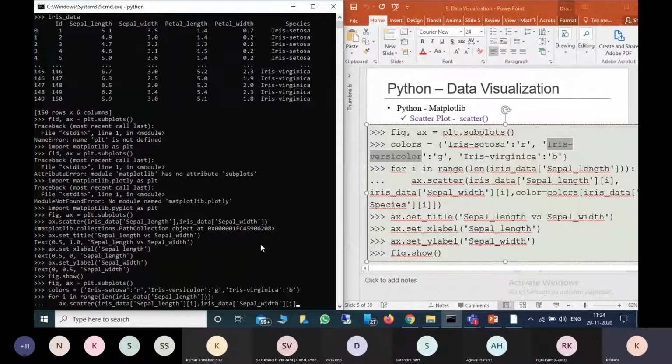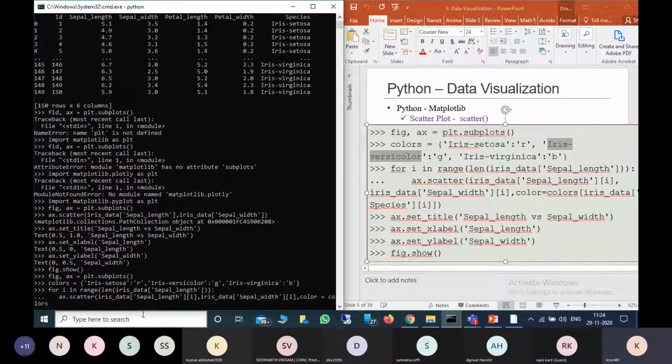Then for this I have to select the color. How can I select the color? I can select the color based on the species value. So color equal to colors of iris data, where I want to give species of i, so that we get the color accordingly.